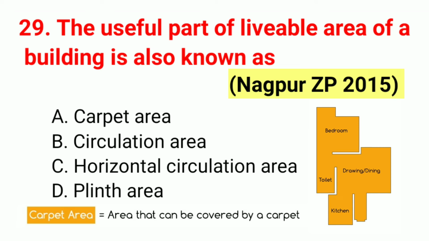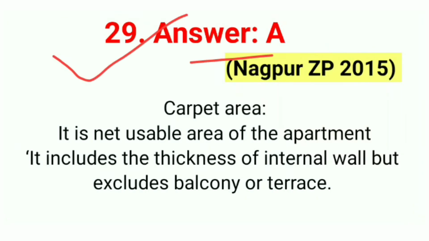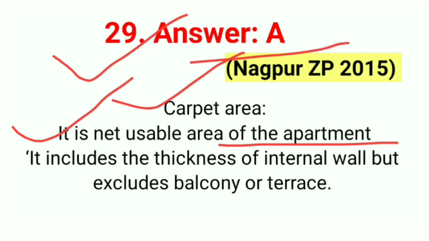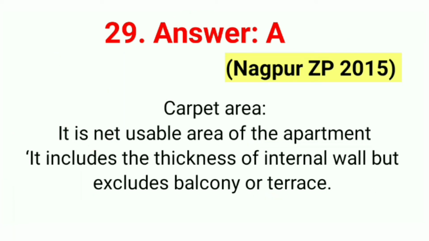Question number 29. The useful part of lettable area of a building is also known as. The correct answer option A, carpet area. 29 answer is A, carpet area. It is a net usable area of the apartment. It includes the thickness of internal wall but excludes balcony or terrace.